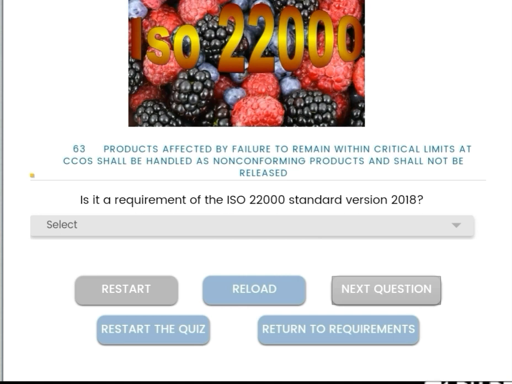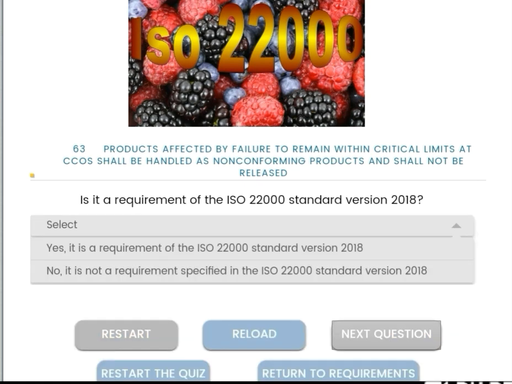Then, products affected by failure to remain within critical limits at CCPs shall be handled as non-conforming products and shall not be released. Is it a requirement of the ISO 22000 standard version 2018?